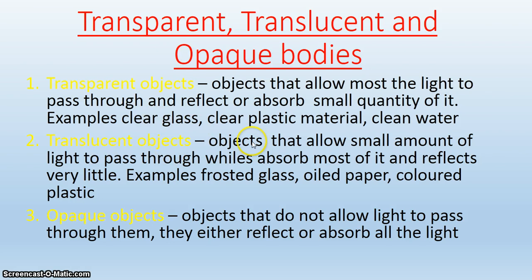Again, they will absorb most of the light, reflect very little of it, and also allow a small amount of light to pass through. Example, we have frosted glass, oiled paper, and colored plastic. I'll show you images to illustrate that very soon. Then finally, we have opaque objects. They do not allow light to pass through them. They will reflect or absorb all the light rays.